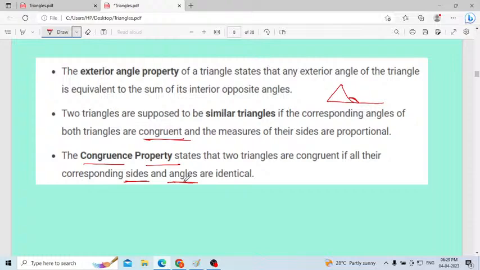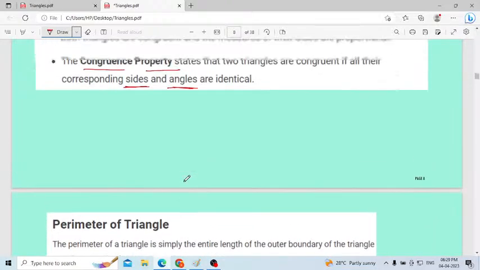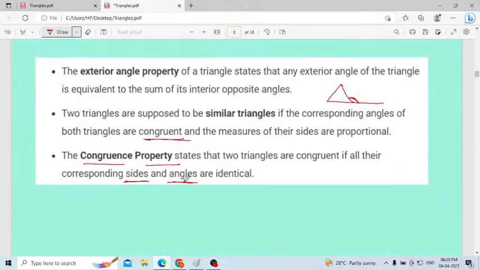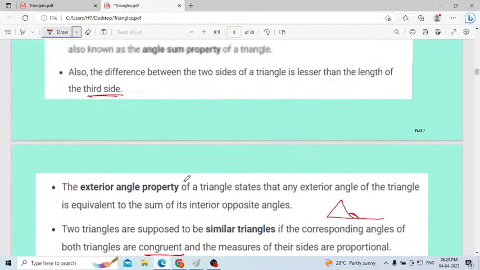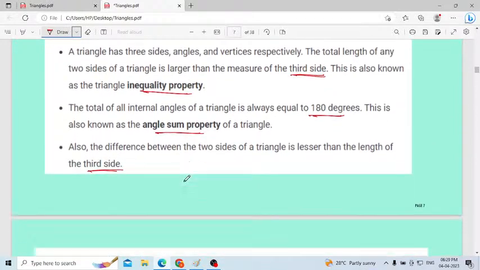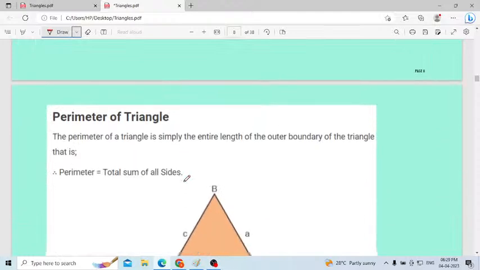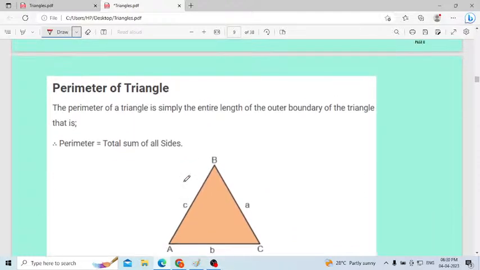This I will explain in detail. Okay, these are a few important properties of a triangle. This is the very basic one. It will be helpful for those who don't know properly, and for revision.